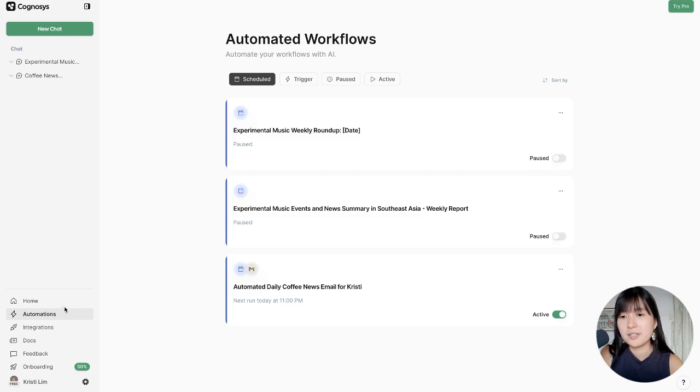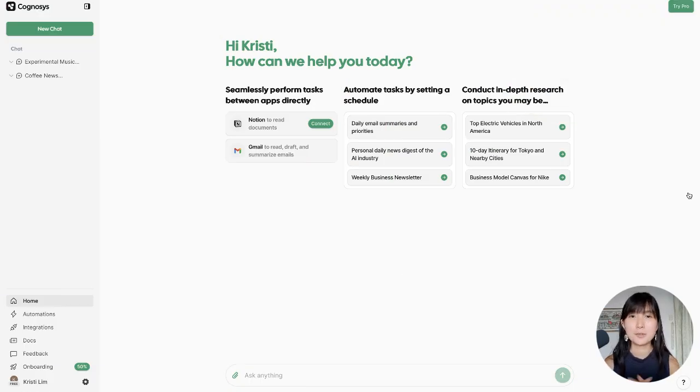All of your automations are going to show up here if you click on automations, and you can easily turn any that you want on and off just by toggling the button. And that's it. We've talked through prompting, creating an event-based automation, a quick note about how your email is never sent, only saved as a draft, and lastly, we demonstrated a super quick example of setting up an automation.